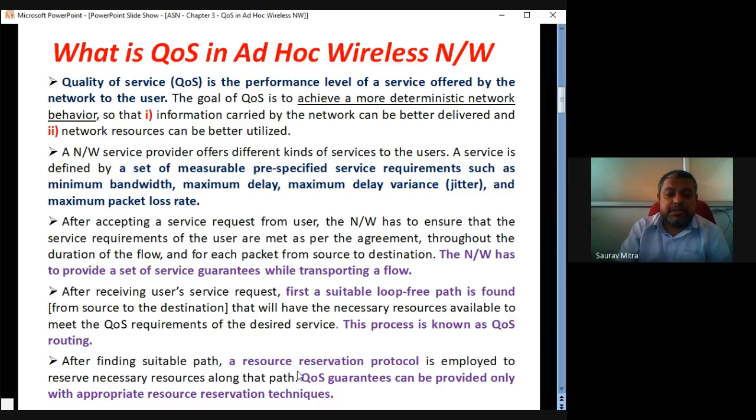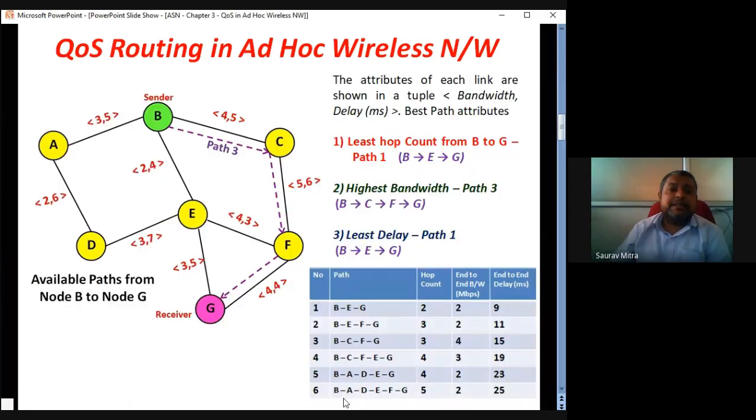After finding a suitable path, a resource reservation protocol is employed to reserve the necessary resources along the path. QoS guarantees can be provided only with appropriate resource reservation technique. So this is a technique where the path is decided first. First the path is found out, and as soon as the path is found out, if it is meeting all the requirements, then that path and its resources are fixed, and then the source to destination data transmission will take place only through that path.